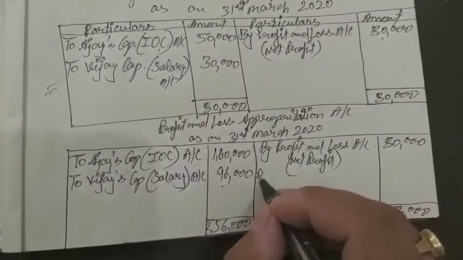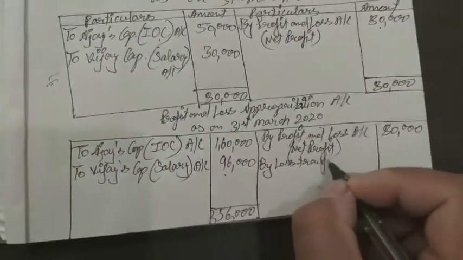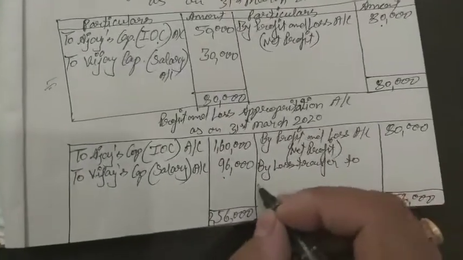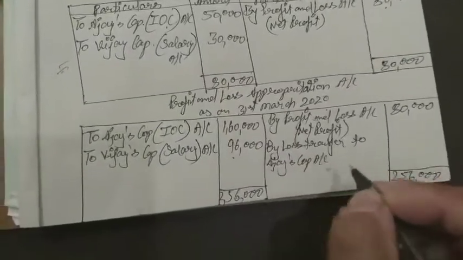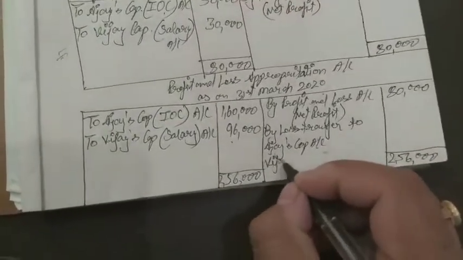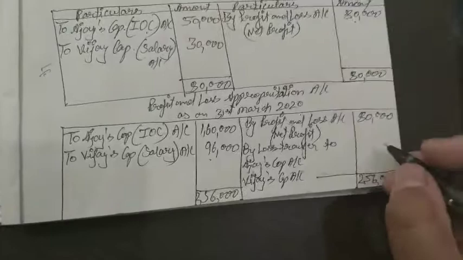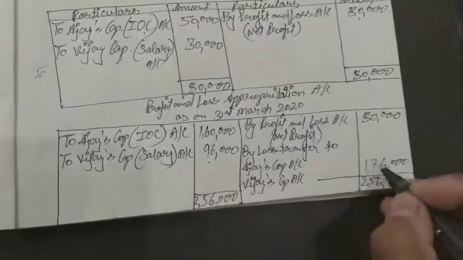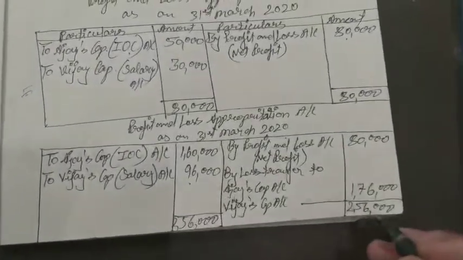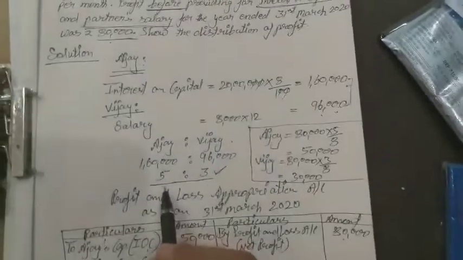So by loss transferred to Ajay's capital account and Vijay's capital account, the amount will be 1,76,000. Okay, this 1,76,000 will be distributed among the partners in this ratio, 3:2, not according to this one.